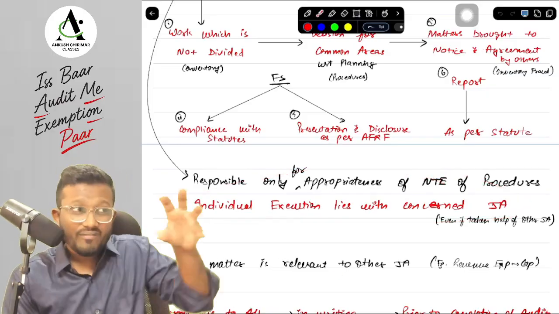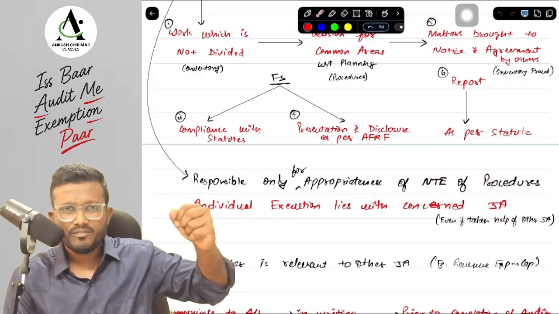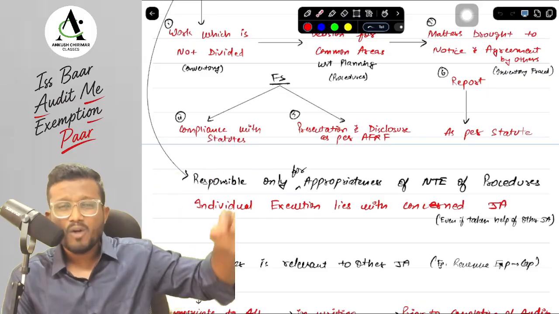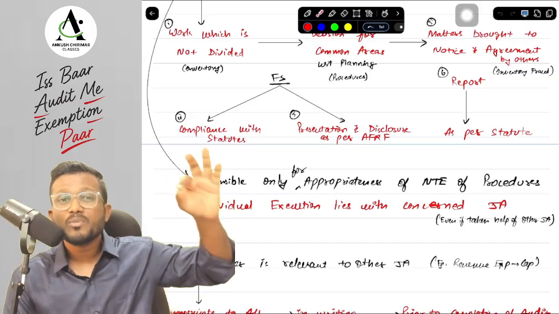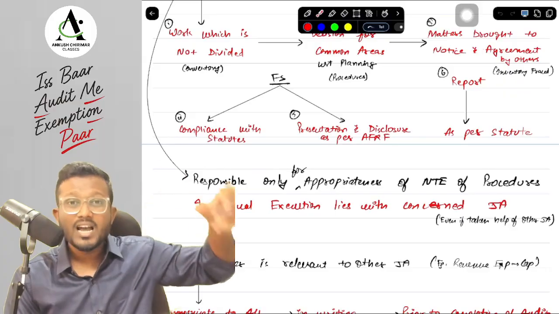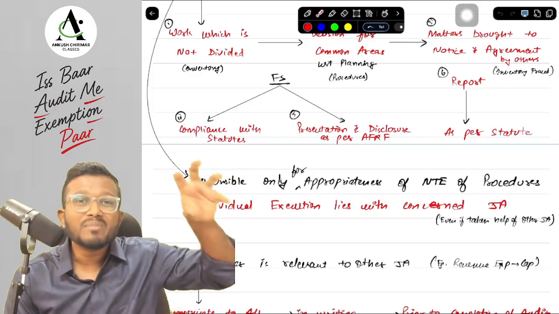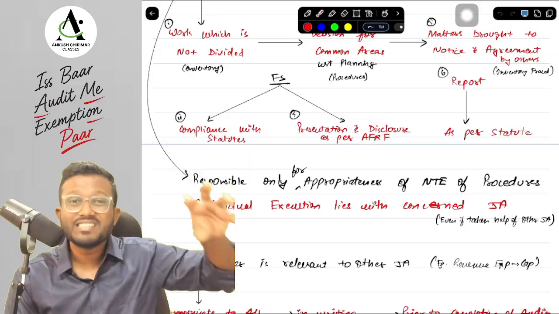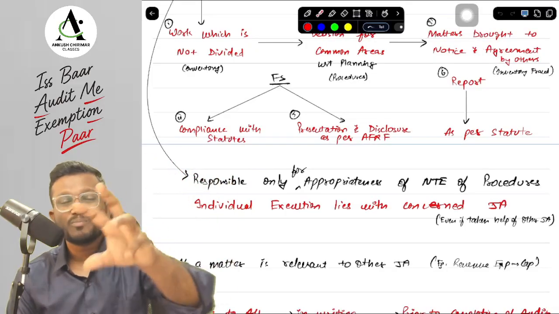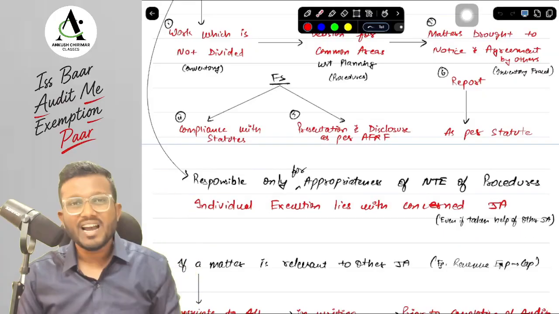Next they are saying that suppose C and company was doing the inventory count of C location and they did not have enough resources, so they asked B and company to share their resources. B and company sent 2 articles for the inventory count, and those articles didn't perform the work correctly. Now here, will B and company be responsible since the articles were of B and company, or C and company since the area was of C and company? C and company will be responsible because the area was of C and company. C and company should have ensured that the articles were working appropriately. So yes, C and company will be the only one responsible even when the staff of another joint auditor was used. Okay, yes sir, this was a very good MCQ asked by ICAI for 2 marks.